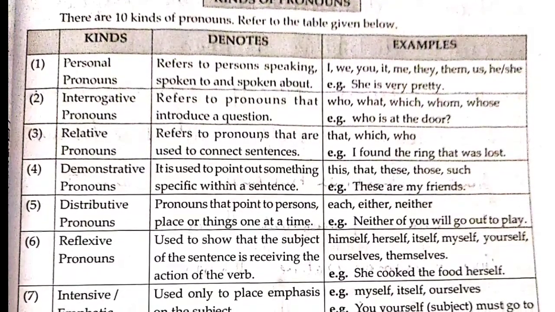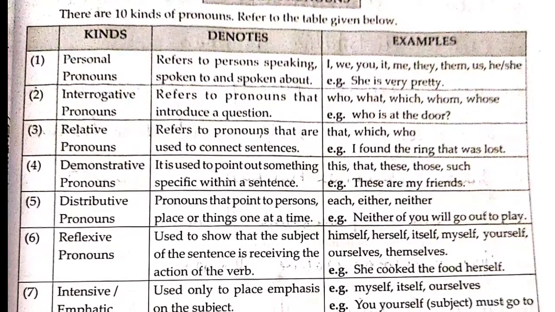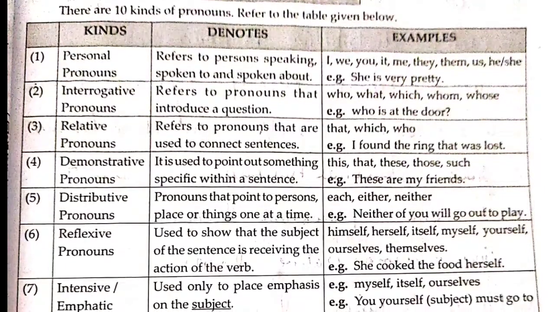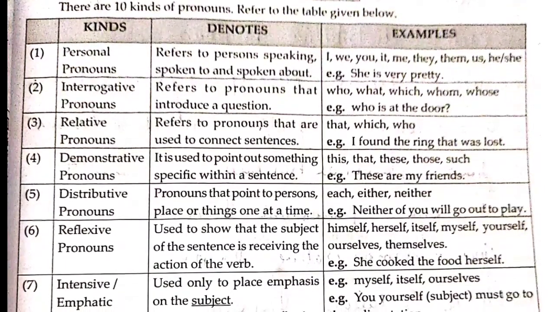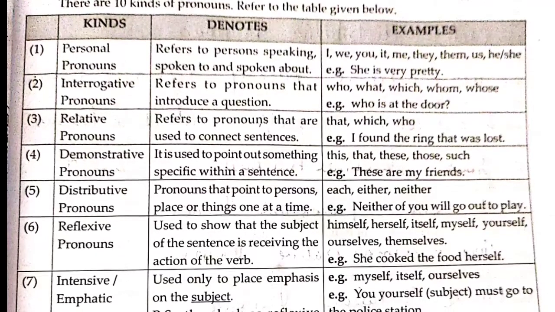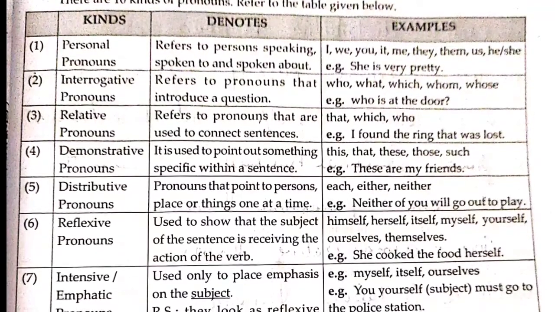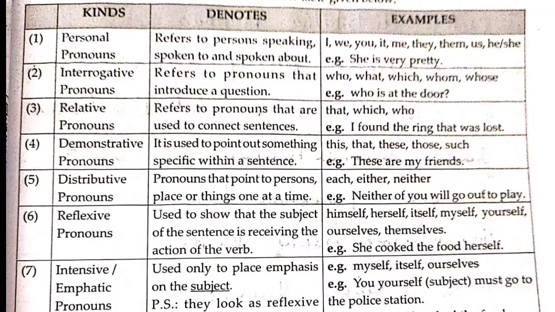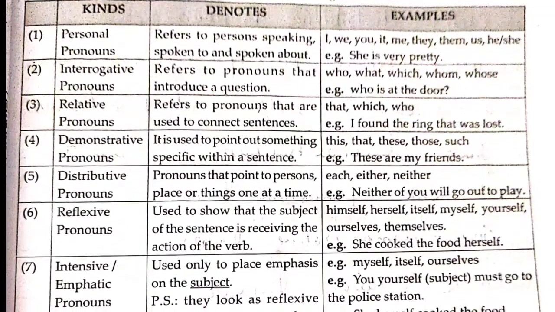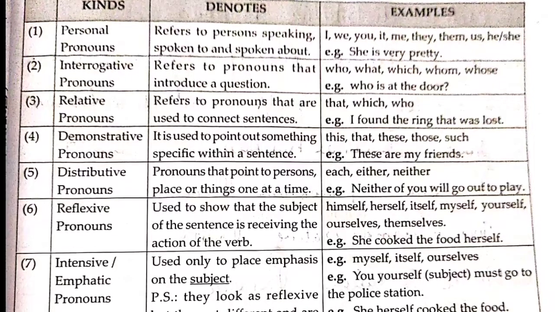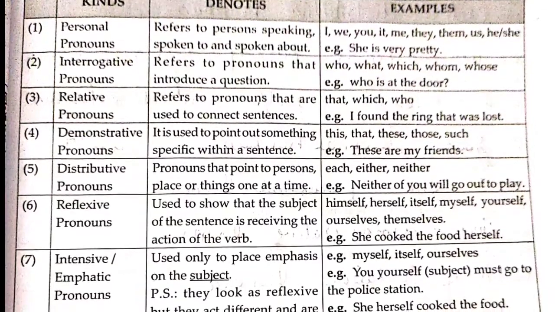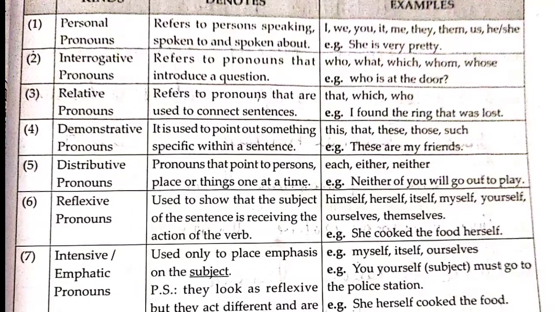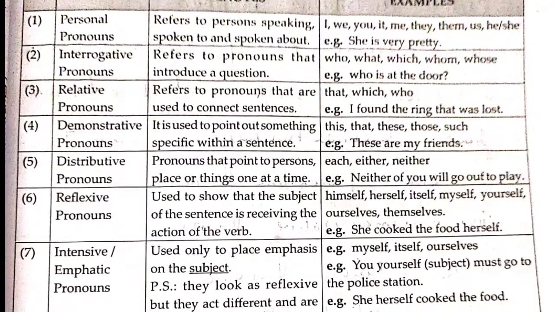Second, interrogative pronoun refers to pronouns that introduce a question: who, what, which, whom, whose. Example: Who is at the door? Third, relative pronouns. A relative pronoun refers to a pronoun that is used to connect sentences. Example: that, which, who. I found a ring that was lost.